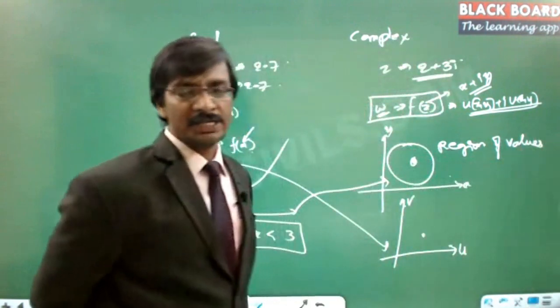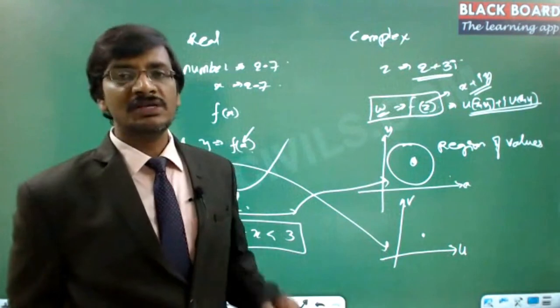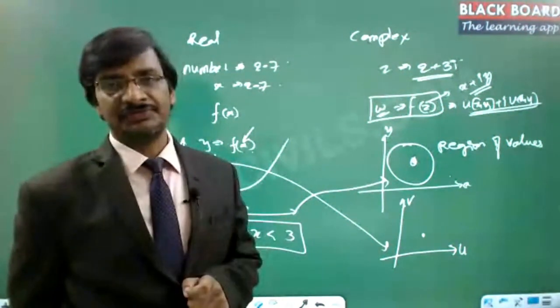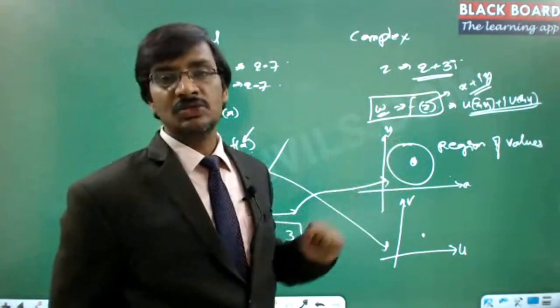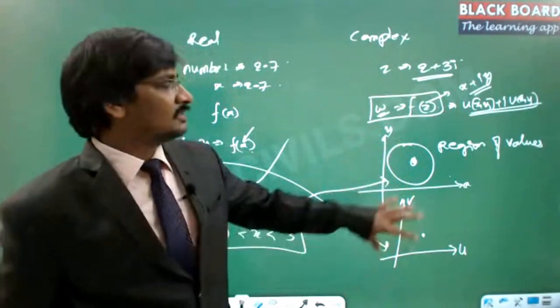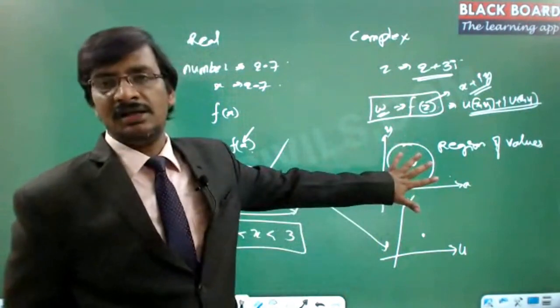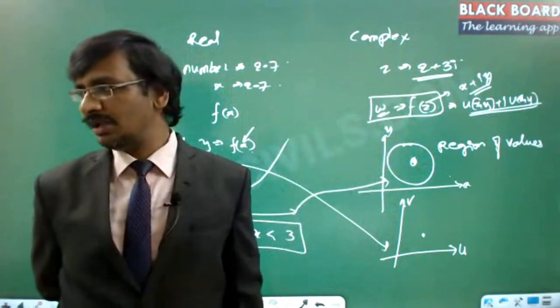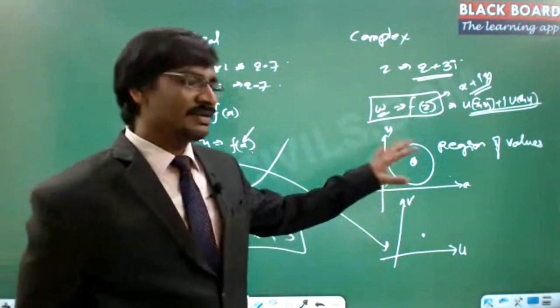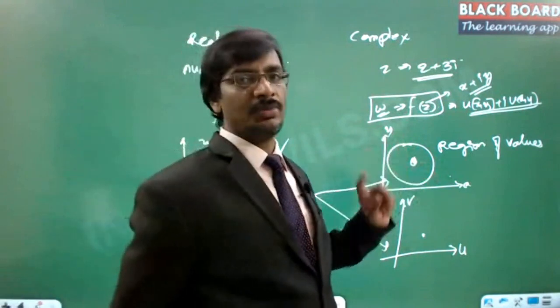So in the complex plane, we always talk about the region of integration, or the region of values. Both x and y values together need to be specified. Hence, we specify a certain area, and in that area, we need to calculate the function at all the points. That is the meaning of it. So we always talk about the region of integration in complex analysis.